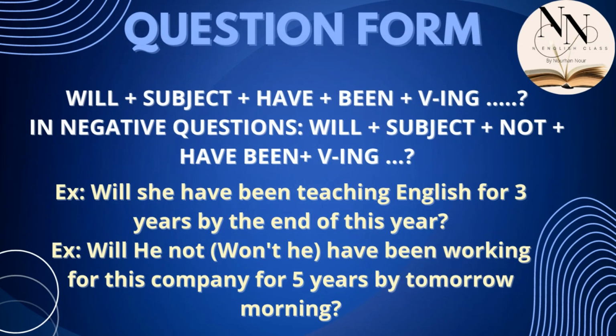So I hope you understood the usage of the tense, and now let's move to the question form.